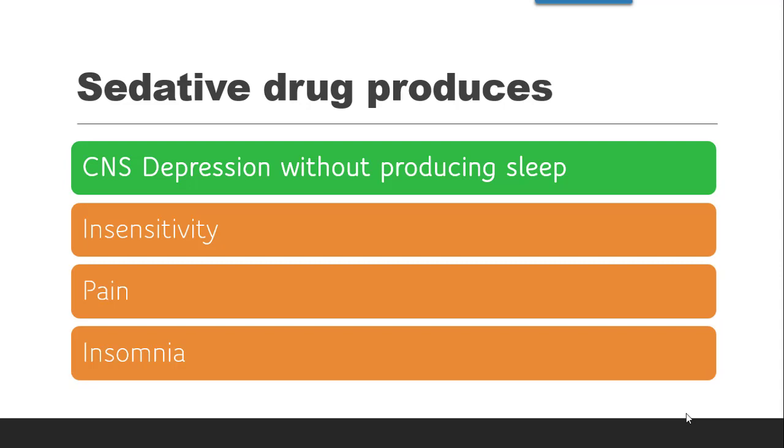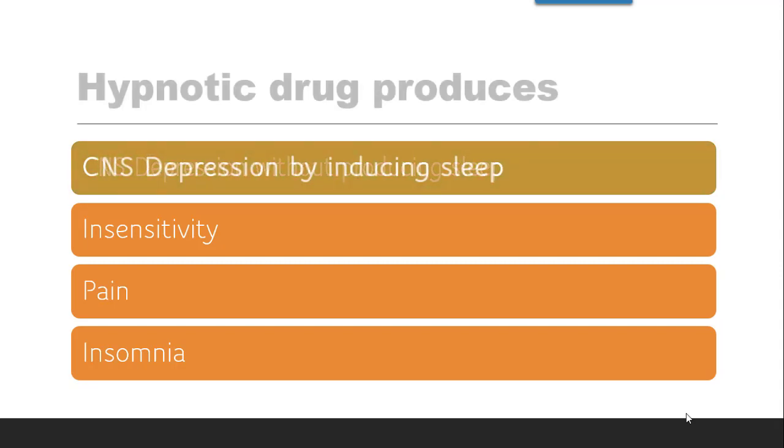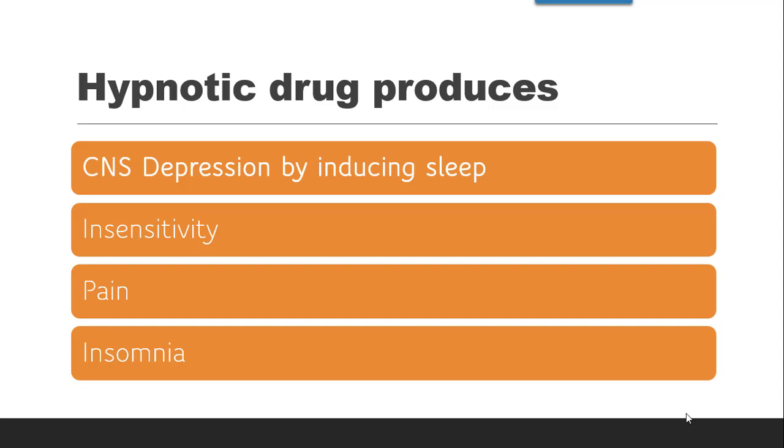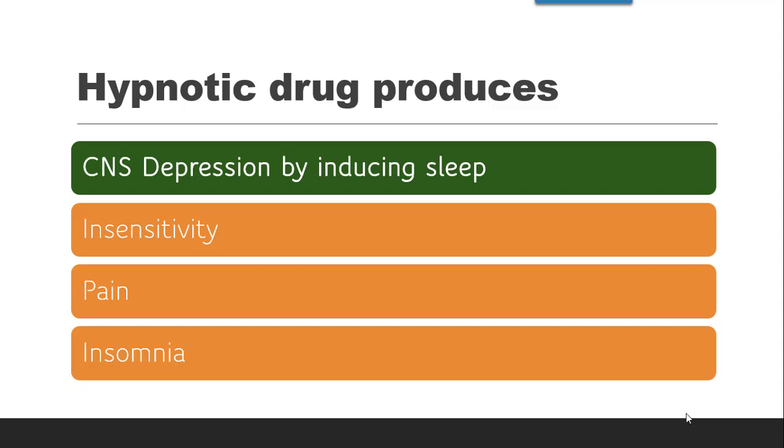As per the definition of sedative and hypnotics, we know sedatives are mild depressives and they do not induce any sleep, whereas hypnotics produce depression of CNS with induction of sleep. So according to the definition, sedative produce CNS depression without producing sleep. The next question is also the same. Hypnotic drug produce. Now hypnotic drug, as we all know, both produce CNS depression, but sedatives are mild, hypnotics are strong. So the correct answer again is CNS depression by inducing sleep. That means hypnotics produce CNS depression, but they are responsible for induction of sleep.